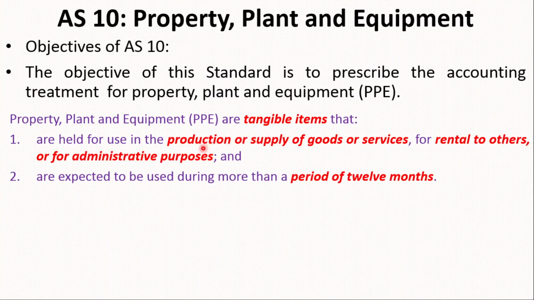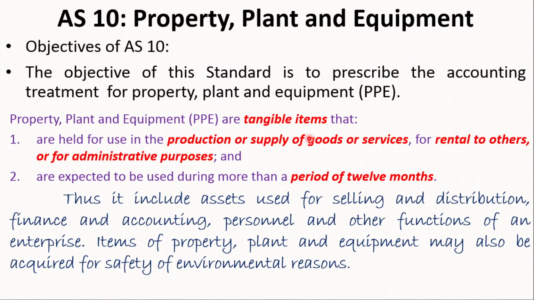These are items for production or supply of goods or services, for rental to others or for administrative purposes, and are expected to be used for more than a period of 12 months. So the period of 12 months is important here in case of property, plant and equipment. Thus, it includes assets used for selling and distribution, finance and accounting, personnel and other functions of an enterprise. Items of property, plant and equipment may also be acquired for safety or environmental reasons.